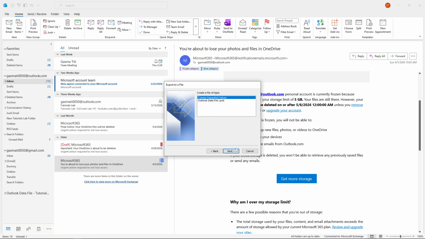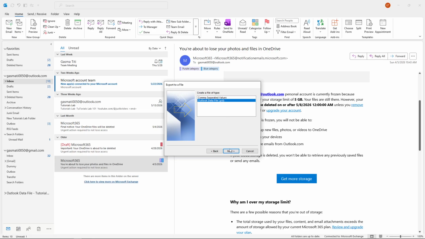Now you'll be prompted to choose a file type for your backup data. From the list of available file types, select Outlook Data File, which has the extension .pst. This format is perfect for creating backups because it stores all your emails, contacts, calendar entries, and other Outlook data in a single file. Click Next to continue.